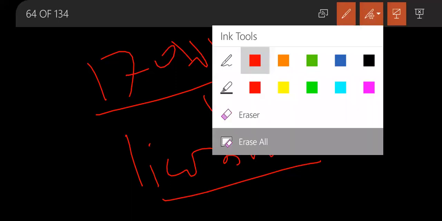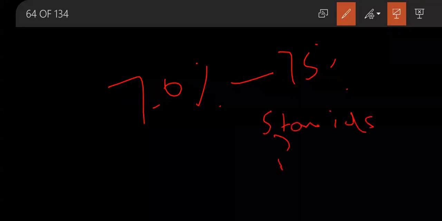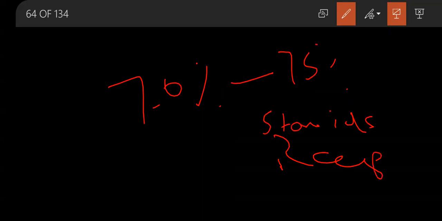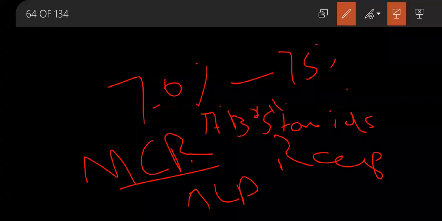You have to know that there is a 70% to 75% homology between the receptors of the mineralocorticoids and the corticosteroids. So in the renal system, in the renal tubules, beside the mineralocorticoid receptors, i.e., aldosterone receptors, there is this enzyme, 17 beta hydroxysteroid dehydrogenase.